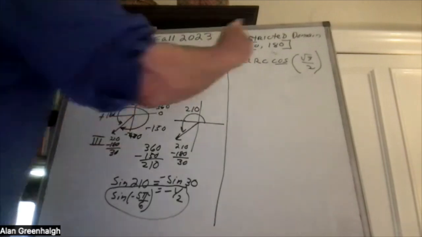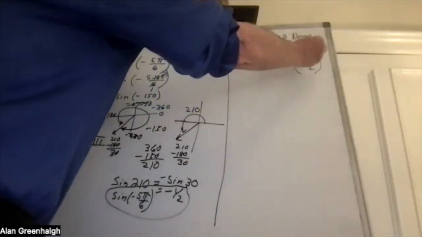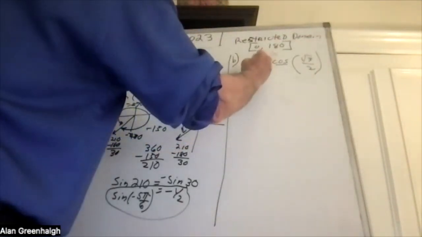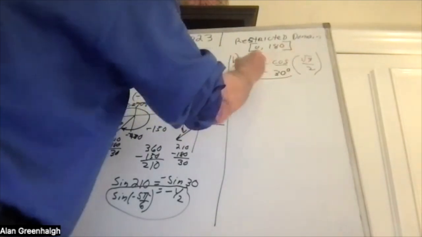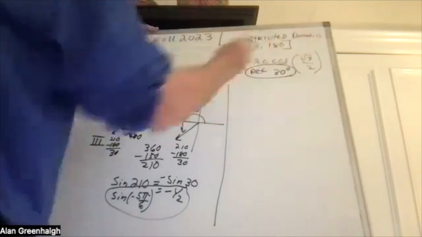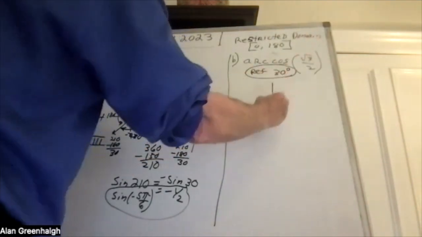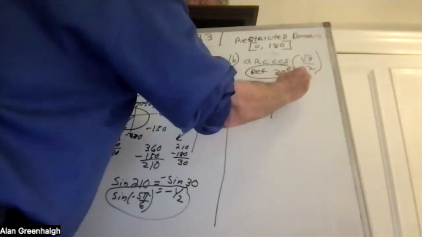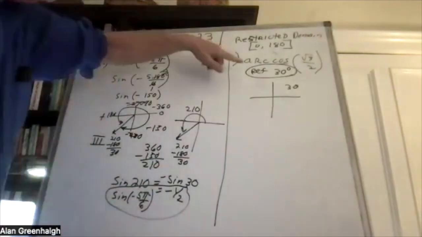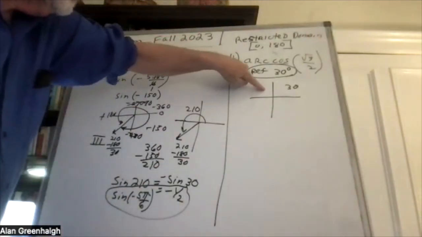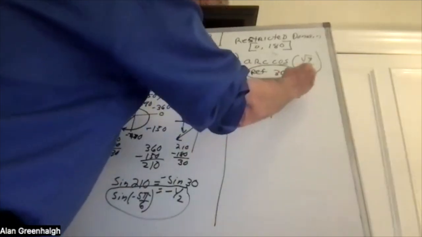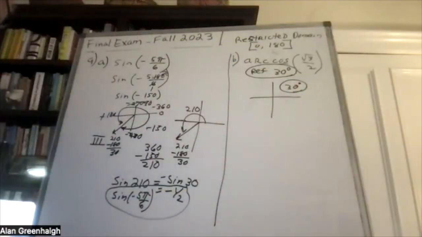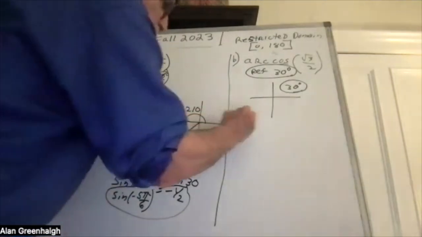Okay, so when is the cosine equal to the square root of 3 over 2? The reference angle will be 30 degrees, and it's positive. So it's going to be here, and the cosine is negative in this quadrant, so it can't be that, and the answer will be 30 degrees. And that's how you do that problem.